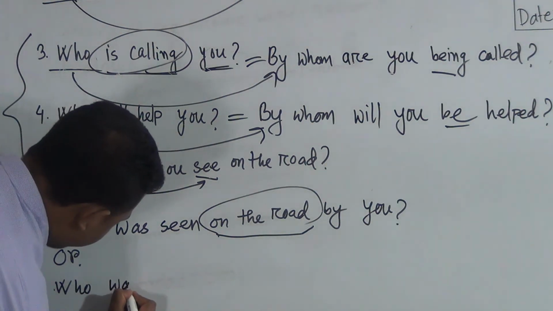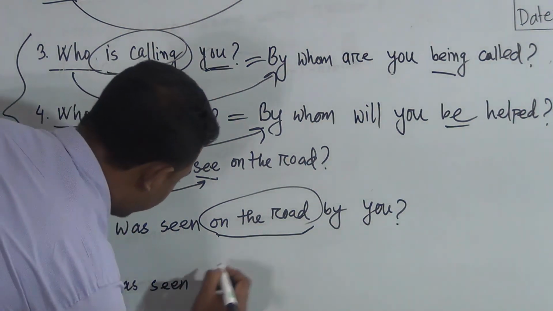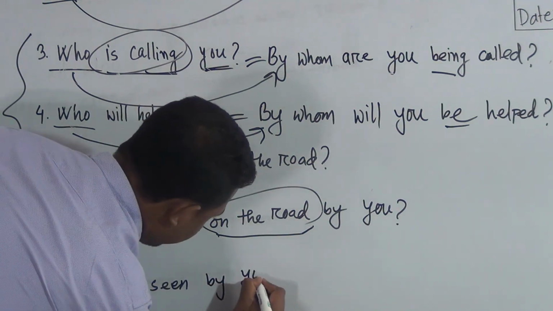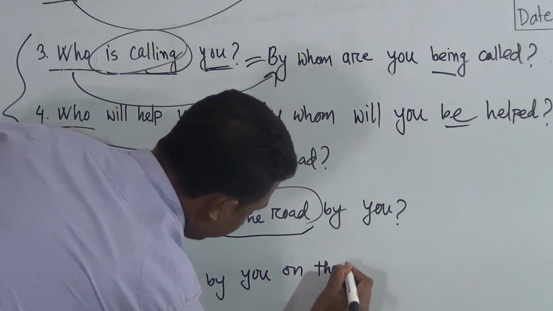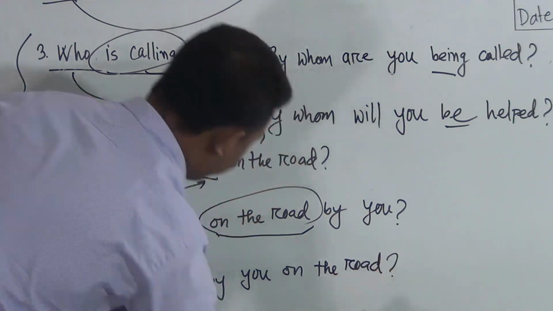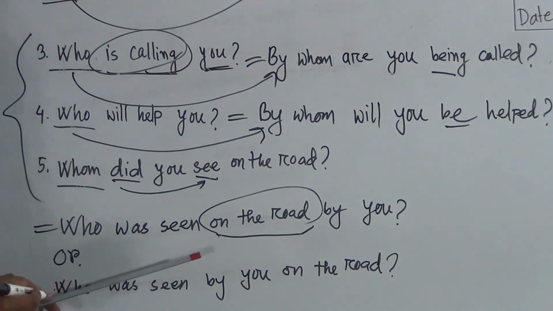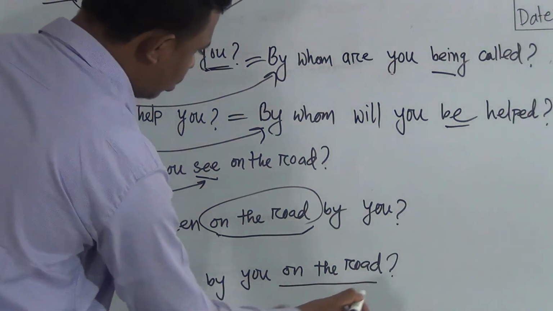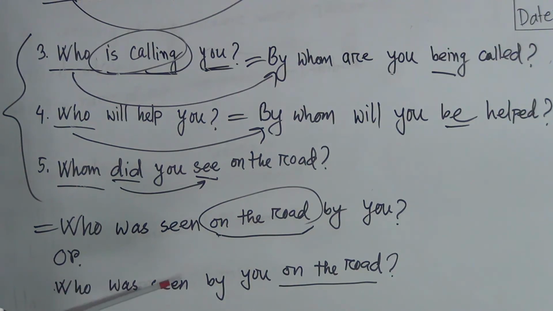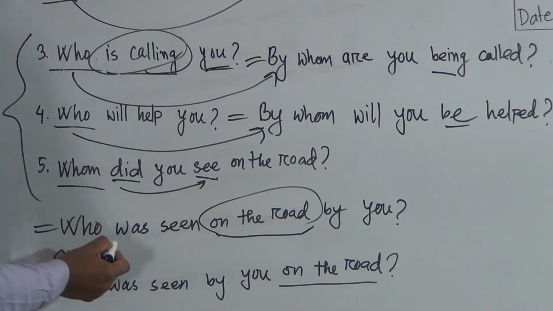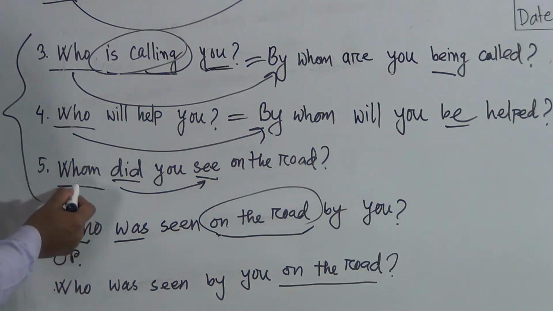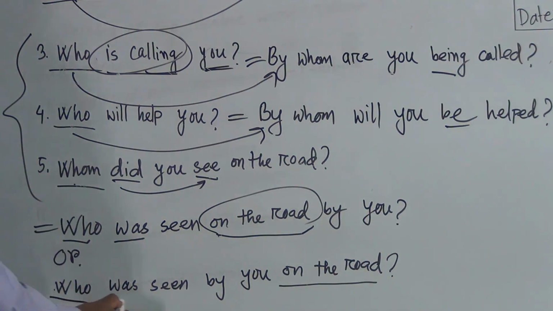Who was seen by you on the road. You can see that this extension, I have written this extension here. So both of these are correct. You may write the extension here, or you may write the extension, that means on the road, here. Both are correct, but you have to bear in mind that you have to use this auxiliary verb and you have to use this who in the substitution of whom. Okay, and after that you have to give the auxiliary verb, then the main verb, then you have to use by, then the objective form of you.